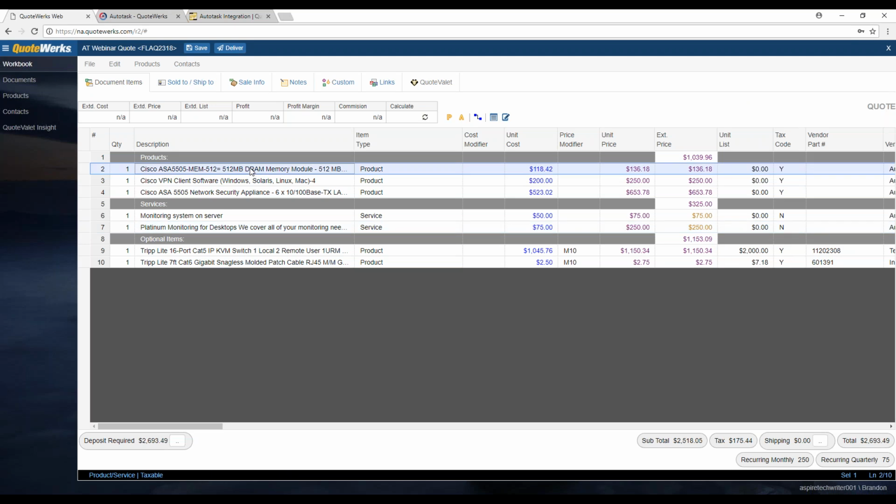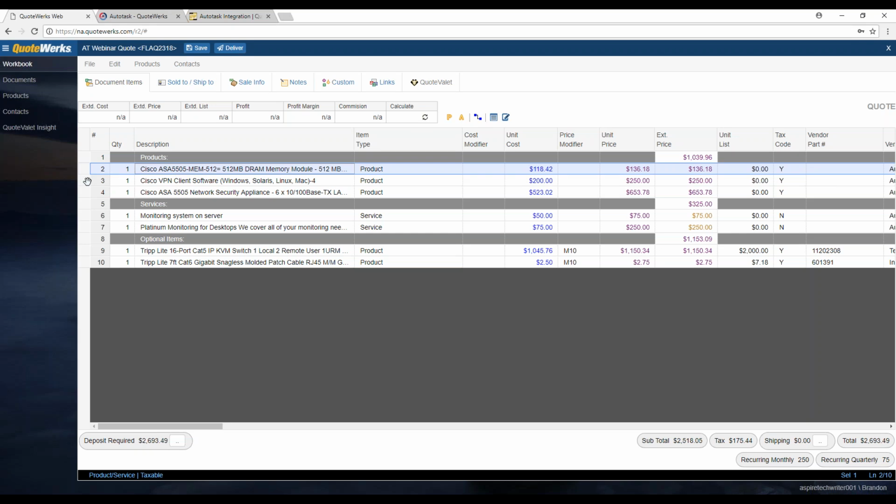So now that we've gone through that, the other feature I wanted to mention that's available is the parent and child quantity feature. So in QuoteWerks, we have the ability to essentially link items together. This is specifically useful if you have labor items where, every time I sell item A, any labor associated with that, we need two hours of labor for item A. So that's what this icon's going to be for, to set the dependent quantity.